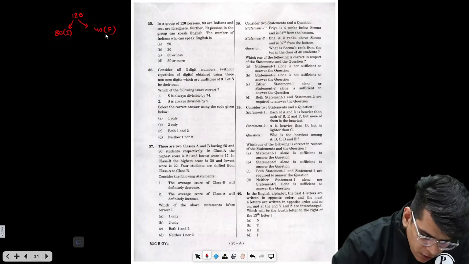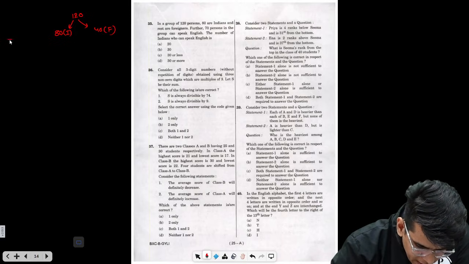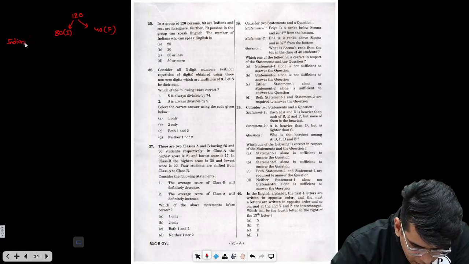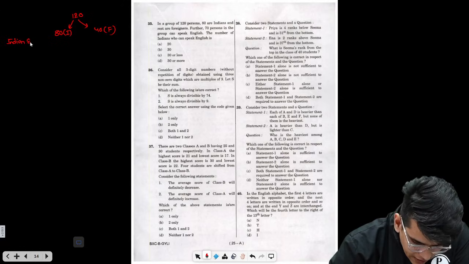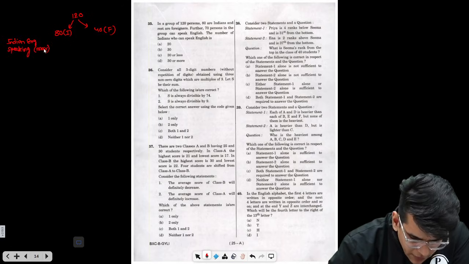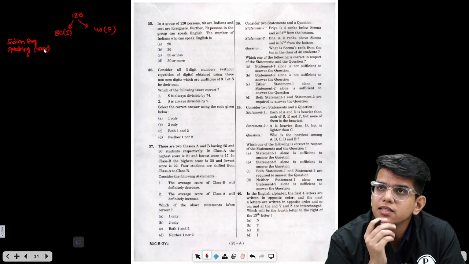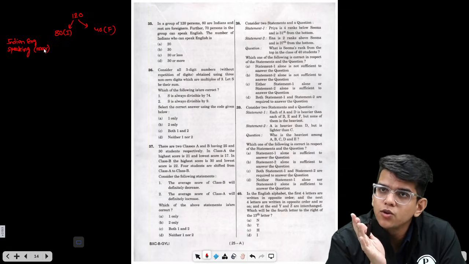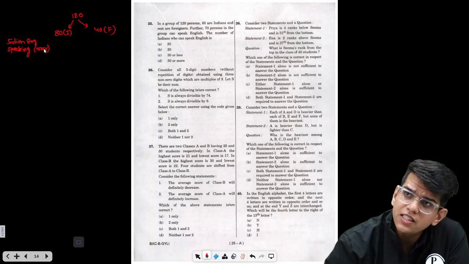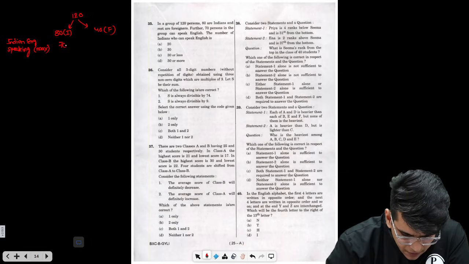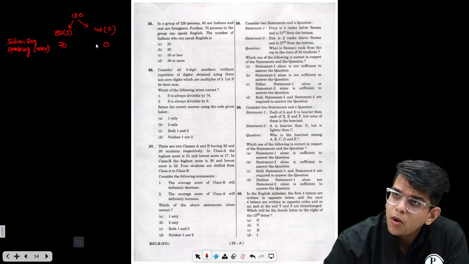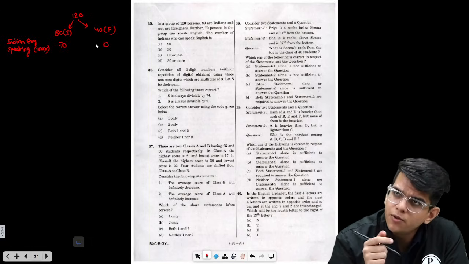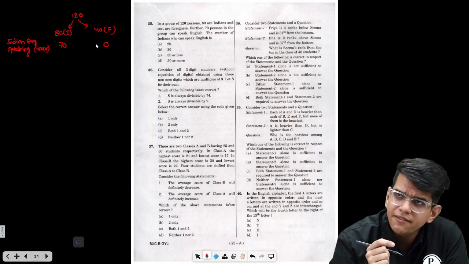First of all, let's make Indian English speaking maximum. How many people are speaking English? 70 out of 80. If we assume that all the 70 are Indian, that is the maximum value of Indians speaking English. So this is 70, this is 0. The population who speak English from India can be at most 70.